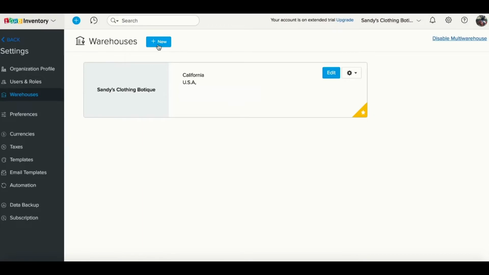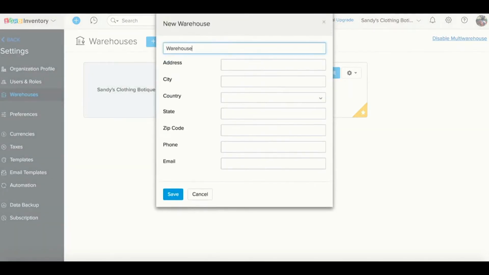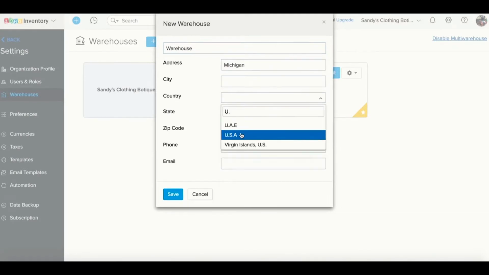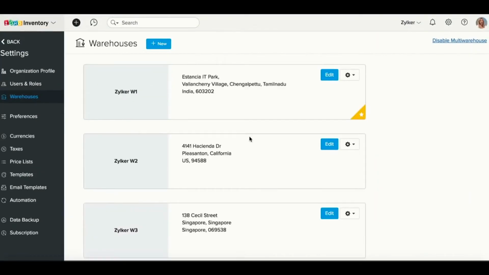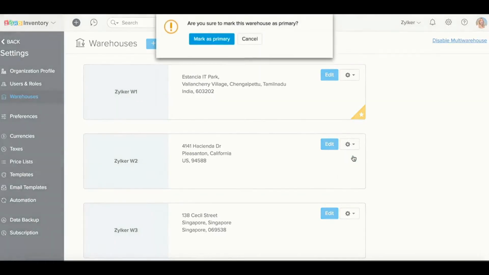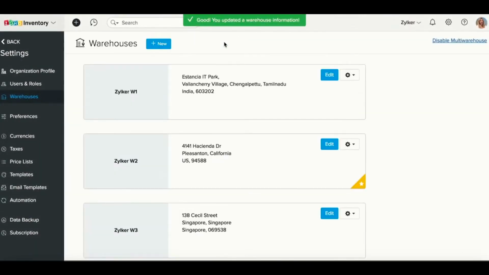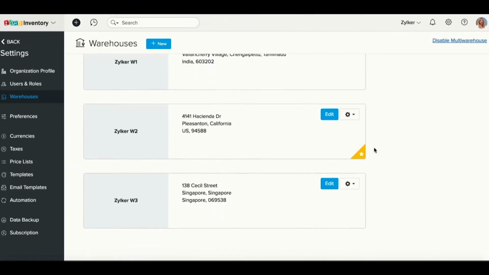Next, let us go through the process of creating a new warehouse. To do so, click on the New button and enter the details of your warehouse and hit Save. By default, the first warehouse which is available when you enable multiple warehousing feature will be set as the primary warehouse. To set another warehouse as the primary one, click on the gear icon of the desired warehouse card and choose to mark as primary. Confirm your selection in the pop-up that follows. The warehouse will now be marked as primary warehouse.